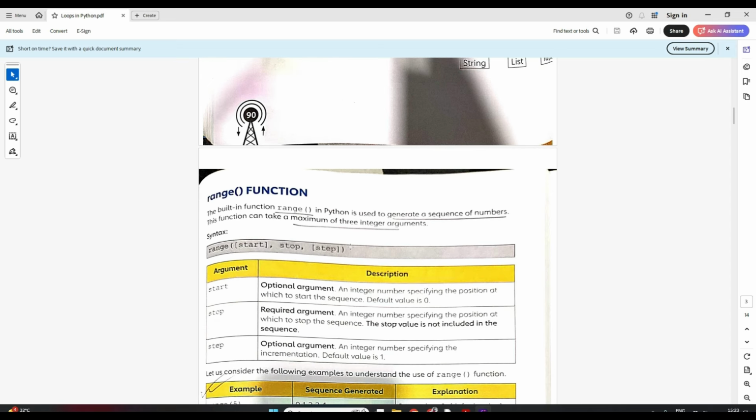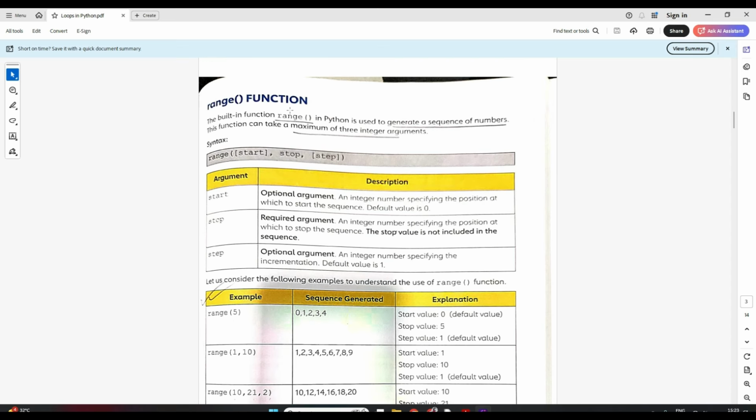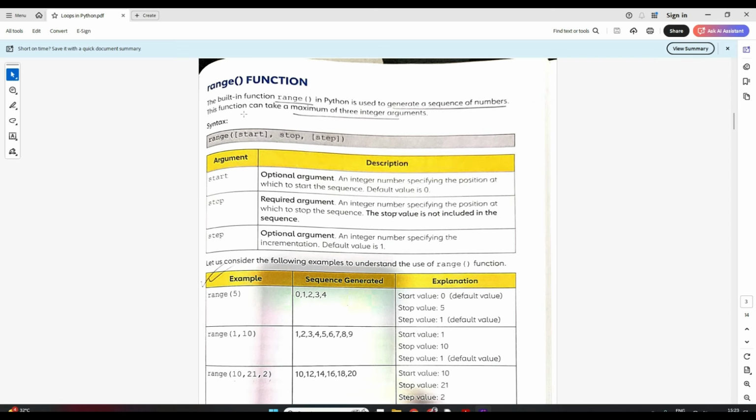Now let's try to understand the range function. It is a very important function, and it is very important for us to understand the for and the while loop also. Okay, now what is the range function in Python? It's a built-in function. You know in Python we have a lot of built-in functions, so range is one of them. Now what is this range function used for? It is used to generate a sequence of numbers.